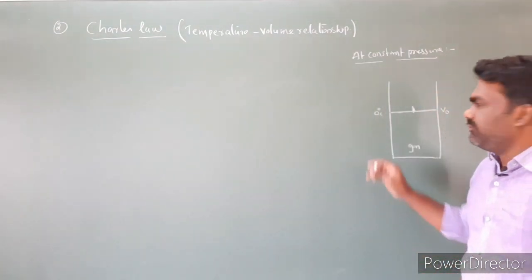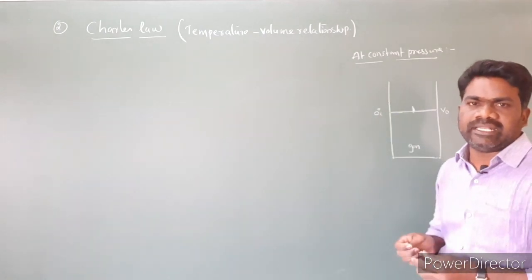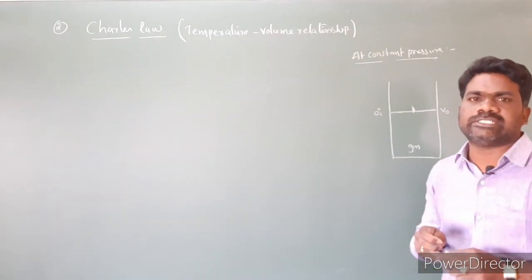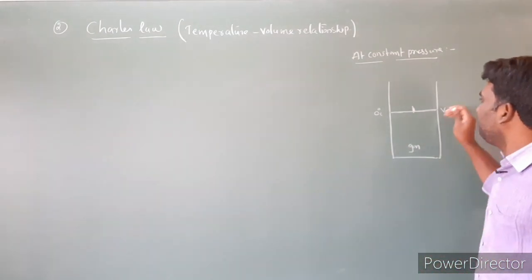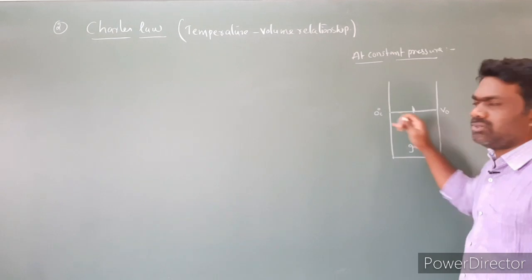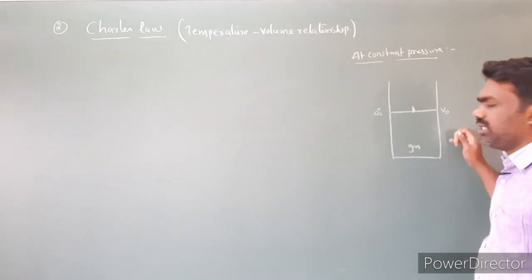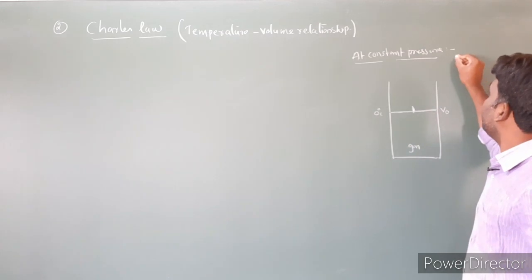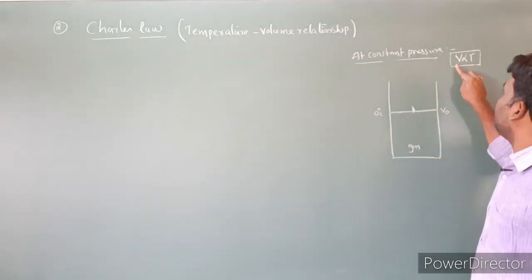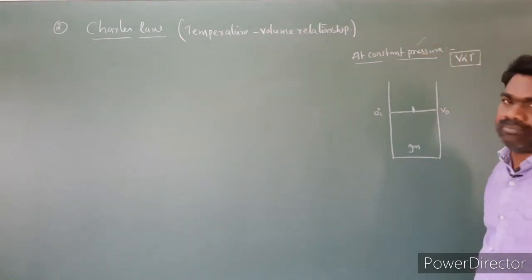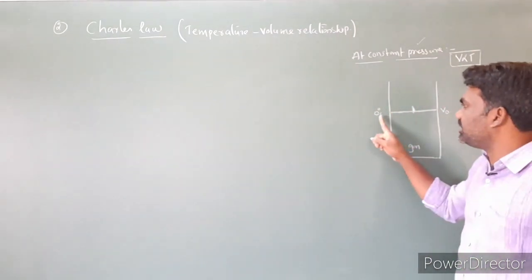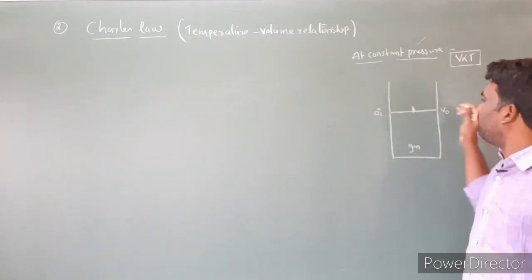Now it is found that for every degree rise in temperature, the volume of the gas increases by 1 by 273.15 of its original volume at 0 degrees centigrade. That means whenever the temperature increases, the volume increases. When the temperature decreases, the volume decreases. So volume is directly proportional to temperature at constant pressure. This is nothing but Charles law. Initial volume is V0; for each degree rise in temperature, volume increases.